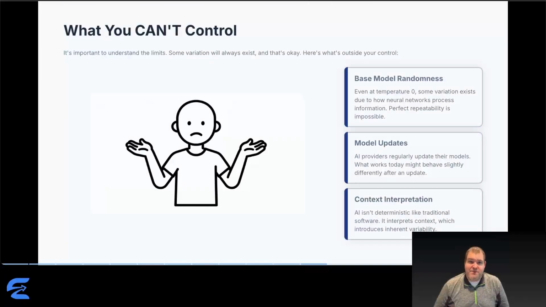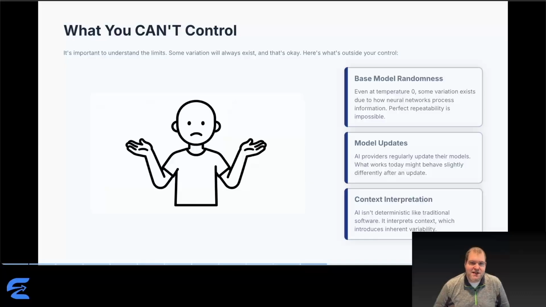Let's be realistic about limits. Some variation will always exist. Base model randomness persists even at temperature 0. Due to how neural networks process information, perfect repeatability is mathematically impossible. You'll get near identical results, not byte for byte duplication. Model updates change behavior over time. Providers regularly update models to improve performance. What works perfectly today might behave slightly differently after an update.